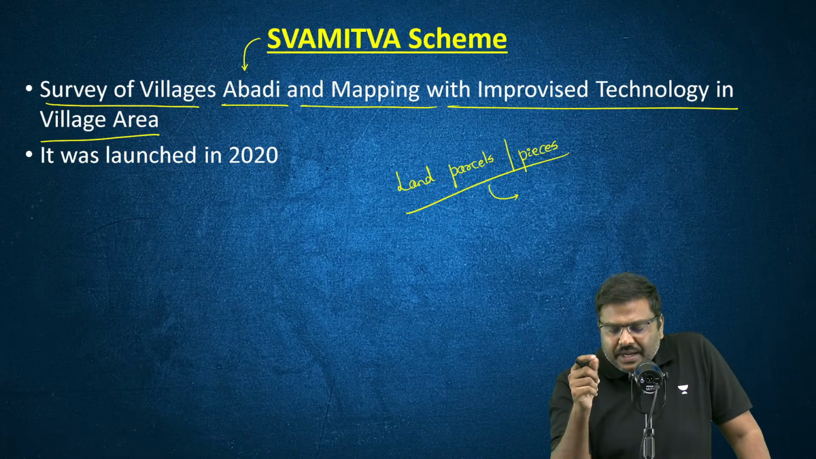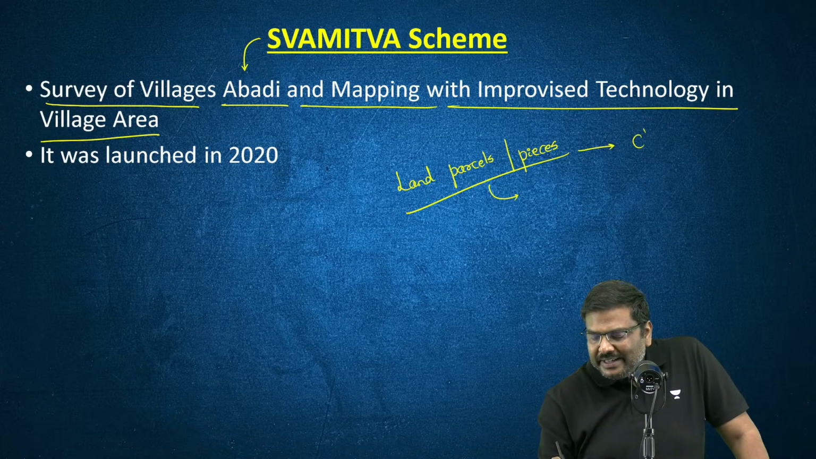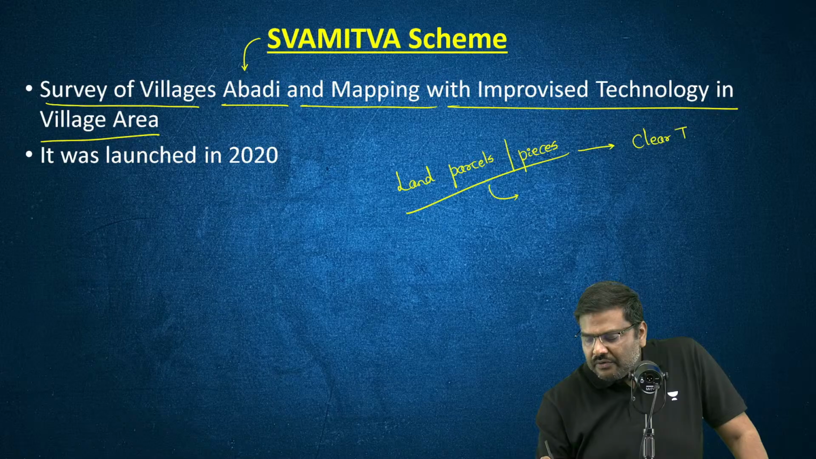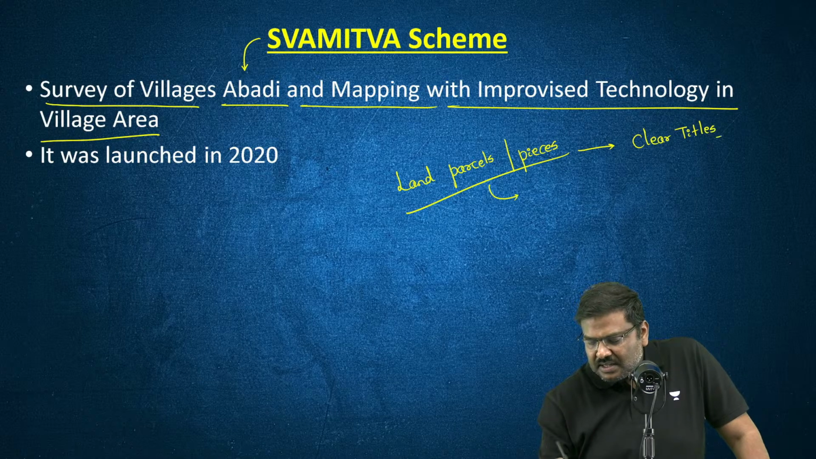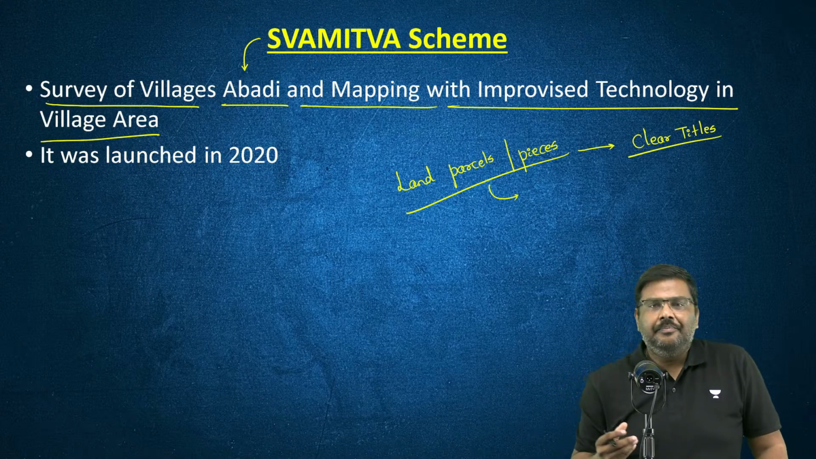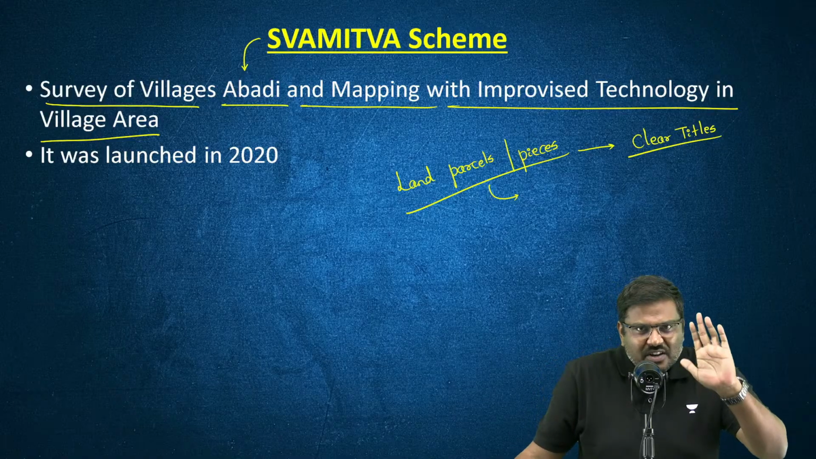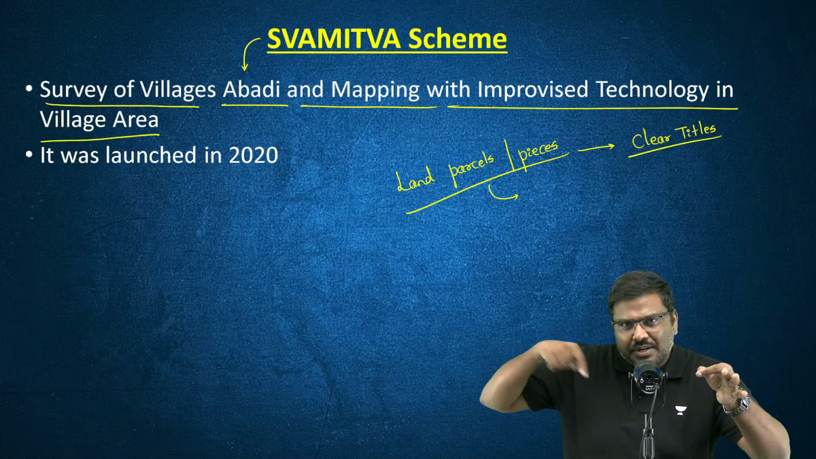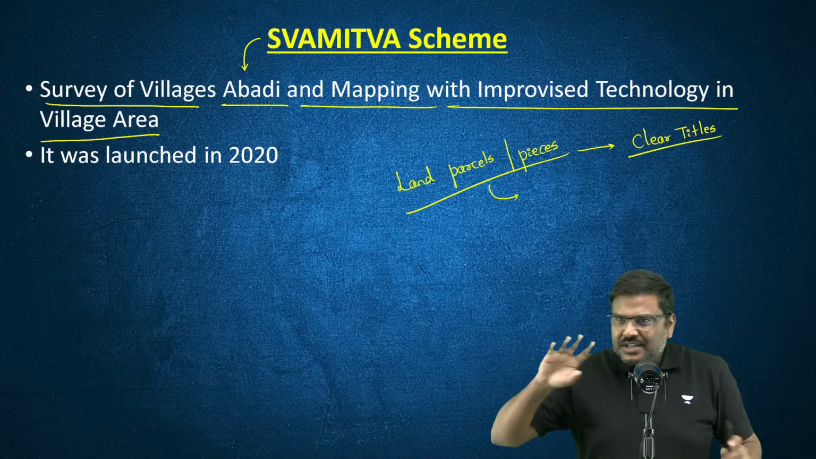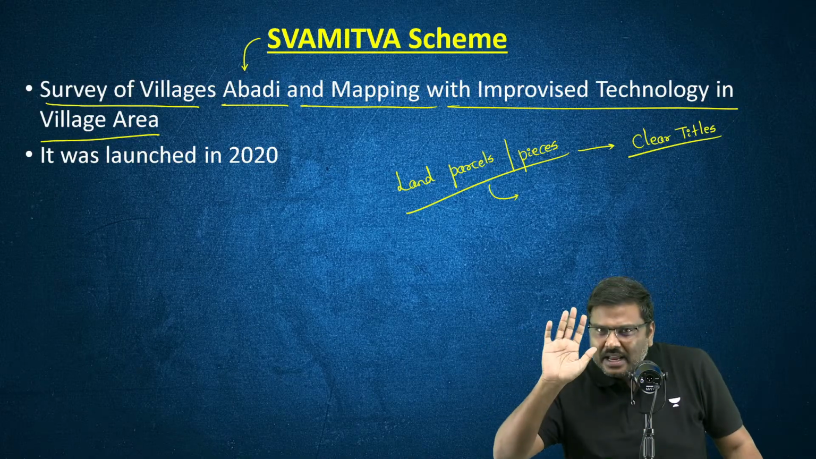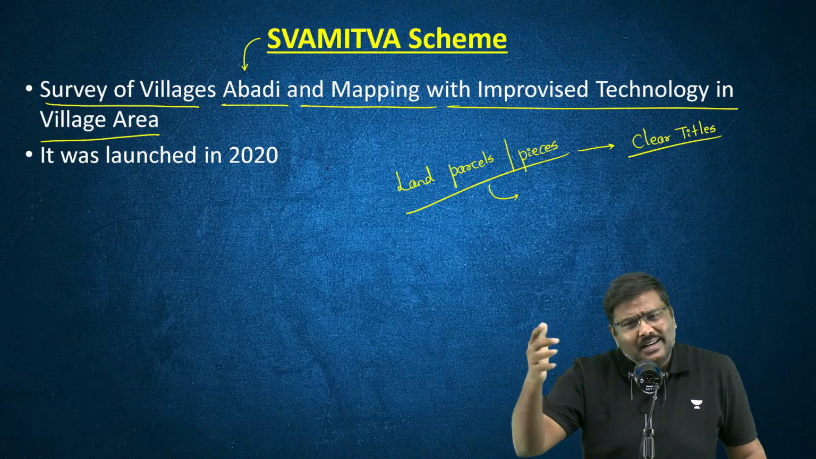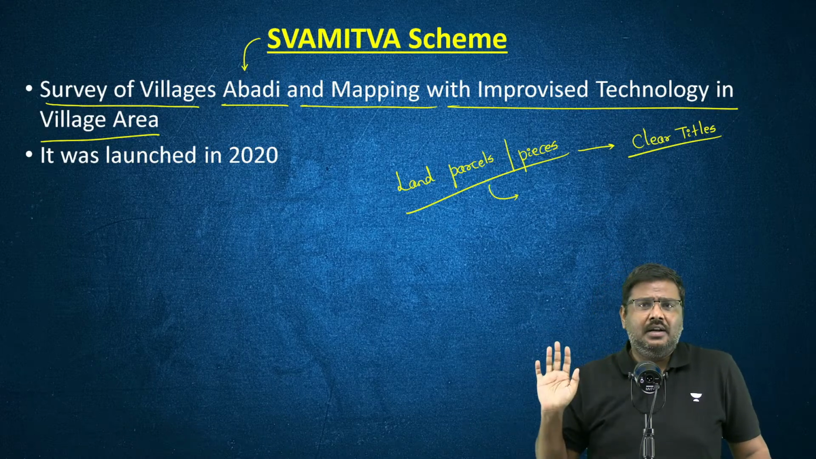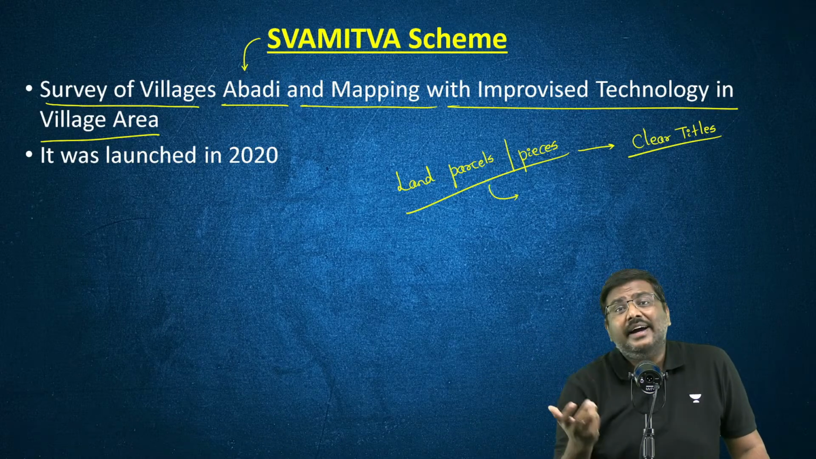One of the issues is there is no clear title associated with these particular land parcels. What do you mean by clear title? I do not have a piece of paper which, without any doubt, will give me ownership of the land, which will essentially tell the whole world, or can be used as a proof to say that I am the only owner of the land. That is called a clear title.